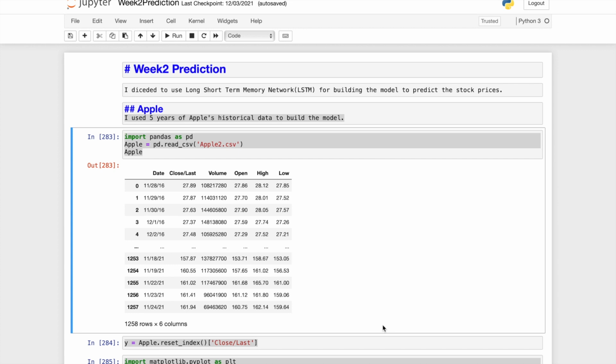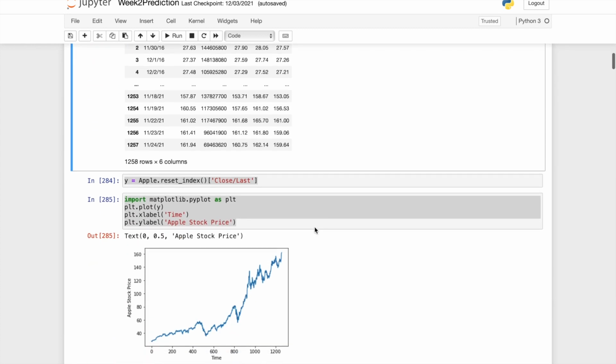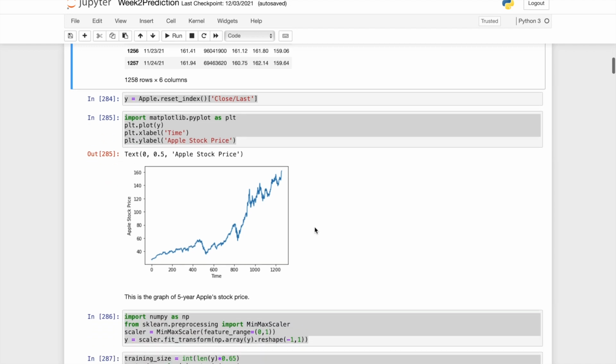So for the week 2 prediction, I decided to use a long short-term memory network for building the model to predict the stock price. Because last week we used linear regression, the predicted price would be a straight line. It will be more accurate using an LSTM model. So we're going to compare the Apple price that we predict this week to the price that we predicted last week and see what's the difference.